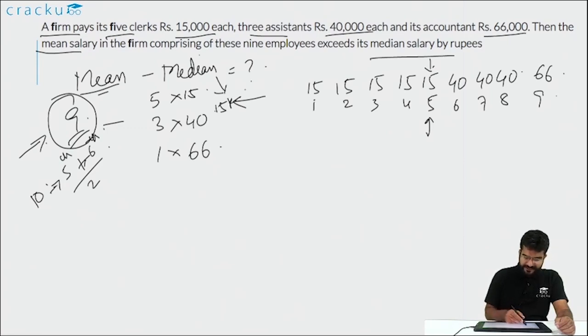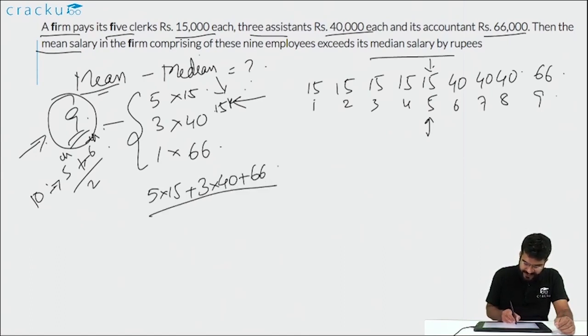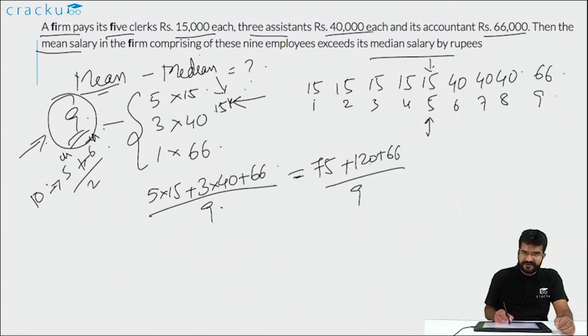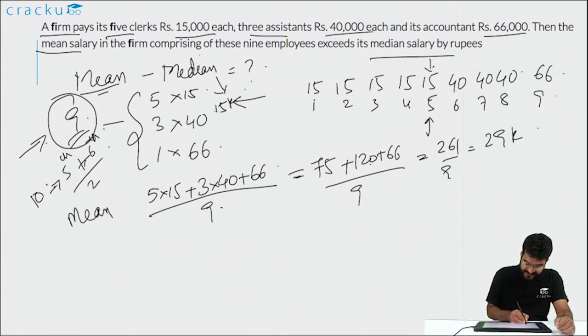Now let us calculate the mean. Mean is just the weighted average of all the salaries, which is 5 into 15 plus 3 into 40 plus 66, divided by the total number of employees, which is 9. 5 into 15 is 75, 3 into 40 is 120, plus 66. 75 plus 120 is 195, plus 66 is 261, by 9, which is equal to 29k. So the mean is 29k.